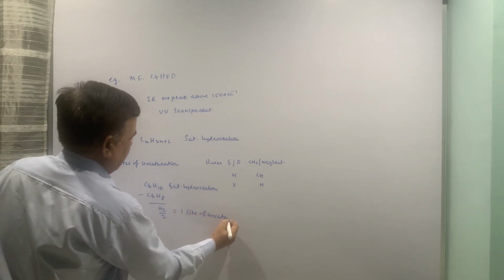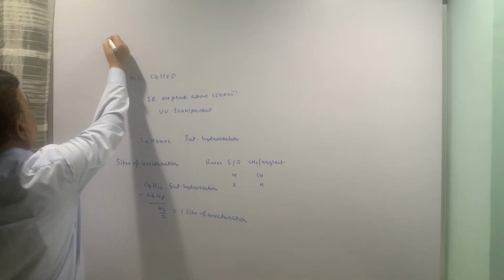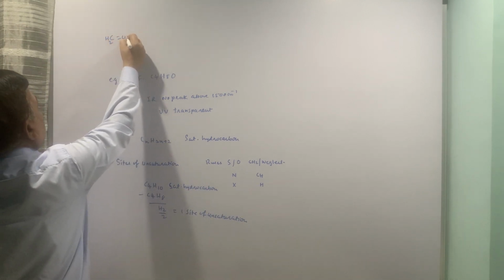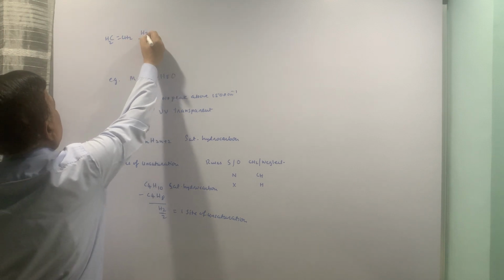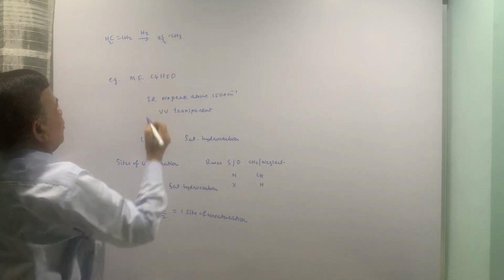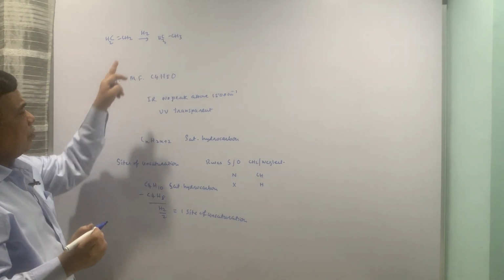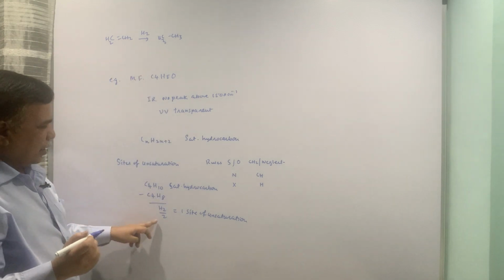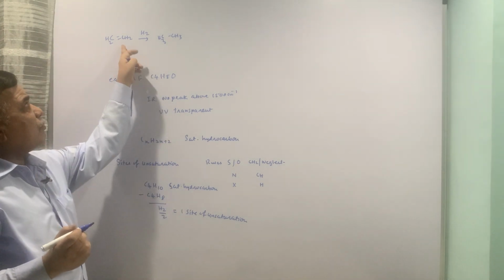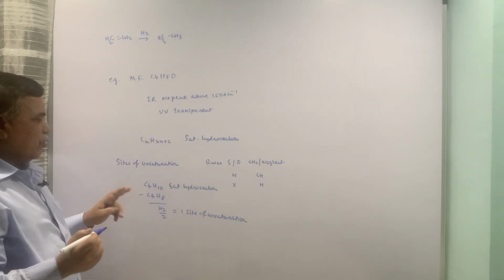Why are we dividing it by 2? Because if I take ethylene, it can become ethane. It requires 2 hydrogen atoms, so that amounts to one site of unsaturation. If it is a triple bond, it will be 2 sites of unsaturation and so on.